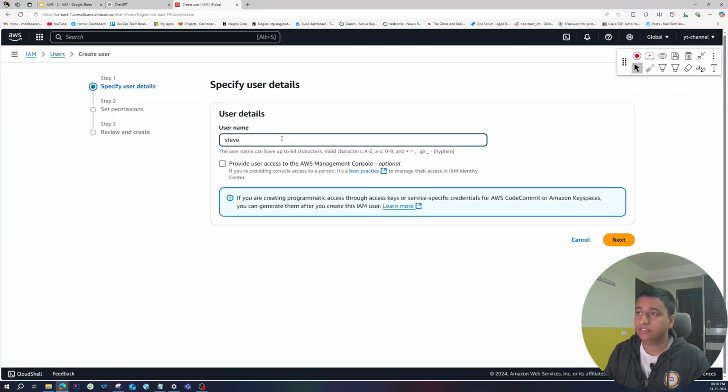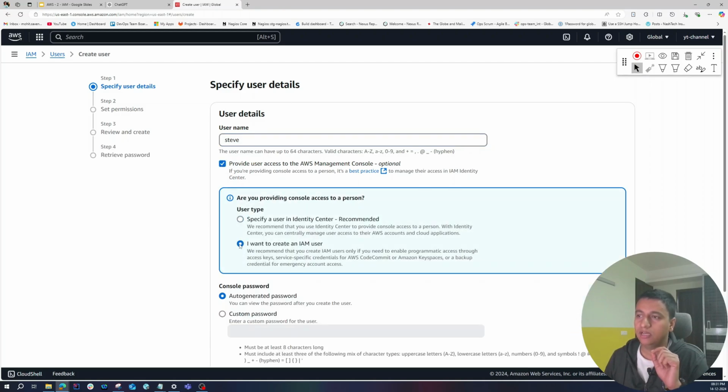Let's give it a name, Steve. And now there is an additional option that says provide user access to the AWS management console. Now what you see on the screen, the UI, this is called the AWS management console. If you do not click this option, then he might not be able to log in. He can still use the CLI, like he can type in AWS commands, right? But he will not be able to see that. So let's click on this.